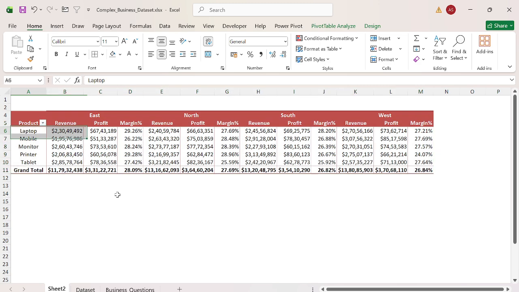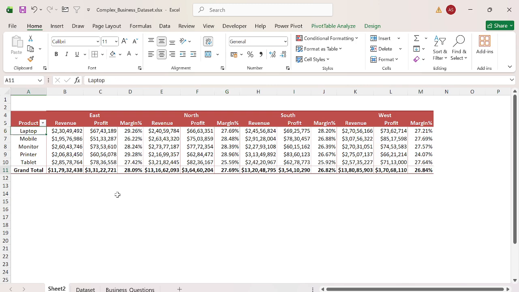it is still very tough to compare. On this product, the laptop, we have a 29.26% profit margin in the east. But if I go to the north region, the profit margin is 27.69%, which is pretty less compared to the east. This is the comparison I want to do, and I want to give a suggestion on what exactly is happening and what improvements we can make.